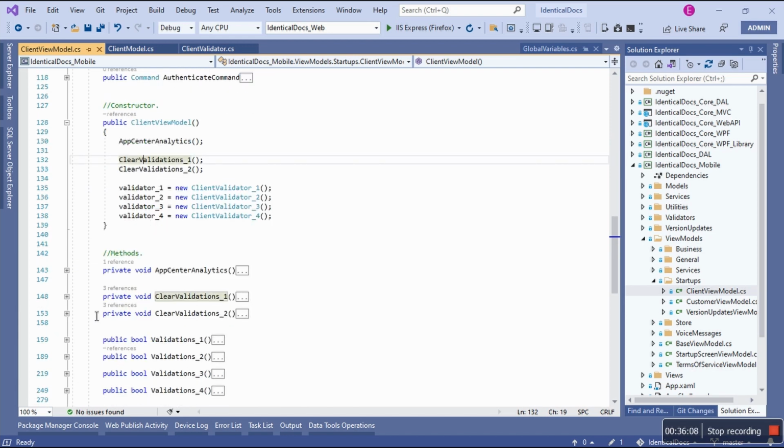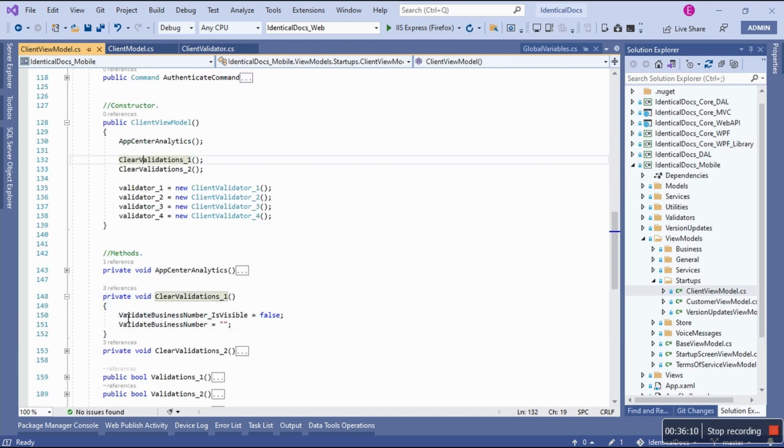So let's take a look at those methods. They're custom methods. This way I validate business number. So I'm saying, hey, don't show where the error message, the control, this is the control that's going to show the error message. So don't show it, and with the error message, make sure that it's empty.